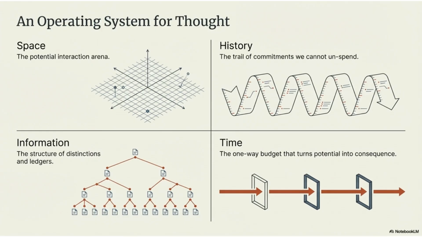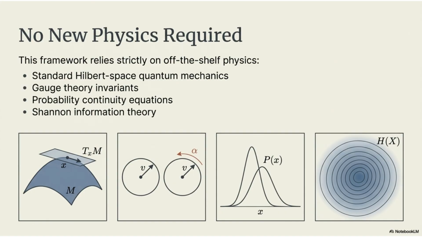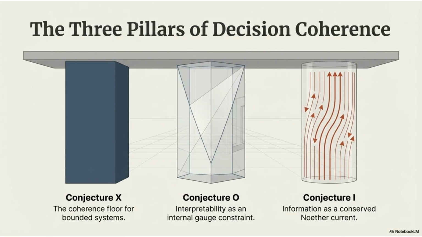We can conceive of an operating system for thought defined by 4 domains: space, the interaction arena; history, the trail of irreversible commitments; information, the structure of distinctions and ledgers; and time, the budget that turns potential into consequence. No new physics are required for this framework. It relies on standard off-the-shelf physics concepts, including Hilbert space quantum mechanics, gauge theory, probability continuity equations, and Shannon information theory. Decision coherence is supported by 3 pillars, or conjectures.